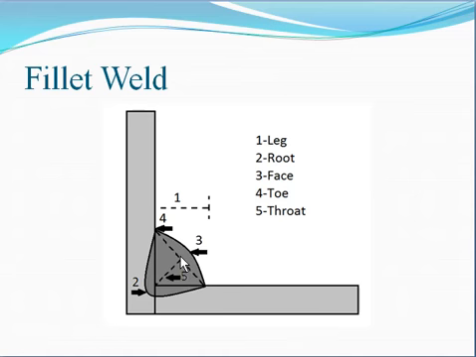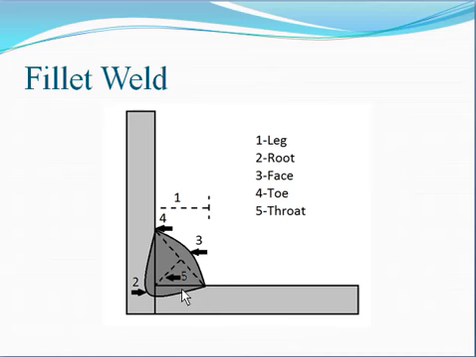A fillet weld is used when the two plates are placed perpendicular to each other, and the welding is done at the 90-degree corner along the length of the plate.